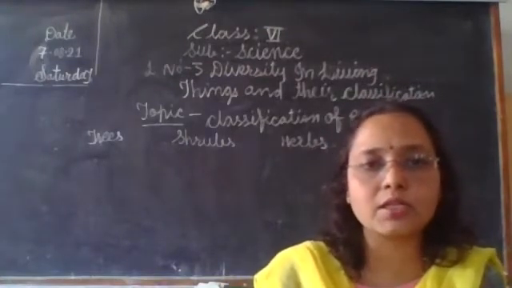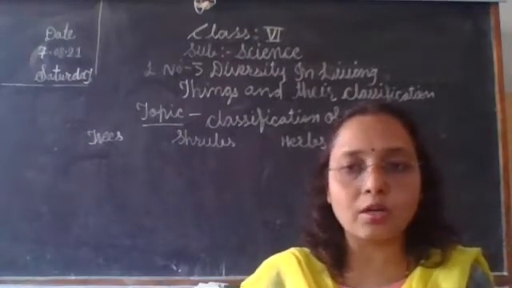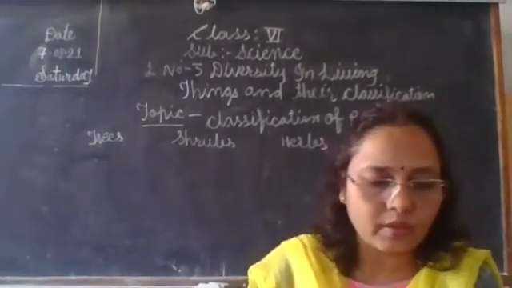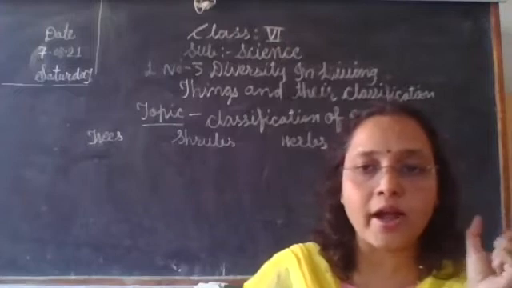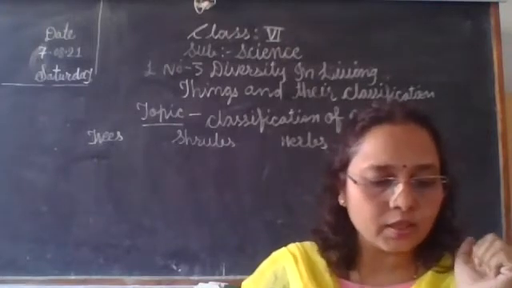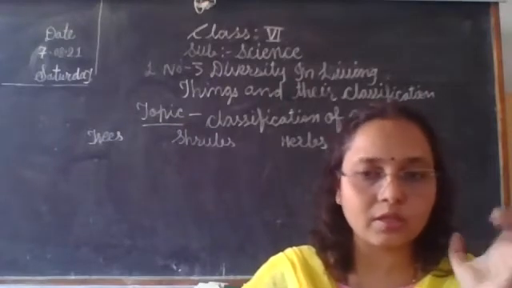Trees. Some trees grow tall. Usually trees are tall. Their stem or trunk is hard, woody and strong. They have branches at some height above the ground.